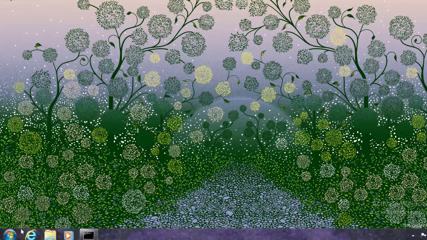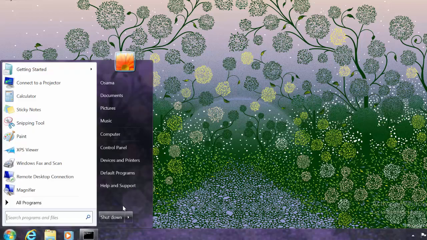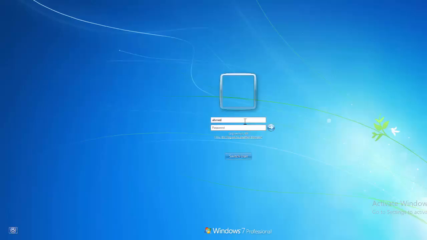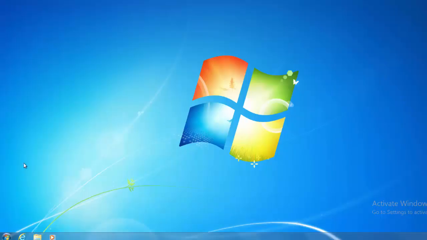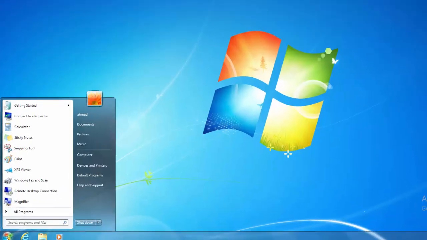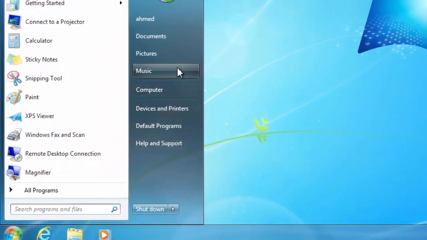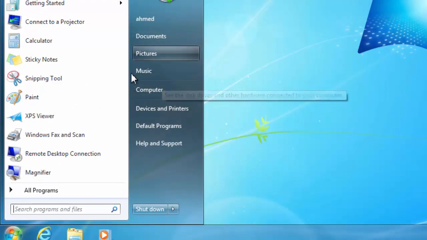But if I go to Ahmed, now just right click, switch user. I want to access the computer as Ahmed now, and I changed the password to just 123, right? Now I log into the computer as Ahmed. Now if you want to go to the control panel, see, I cannot see the control panel here, right?